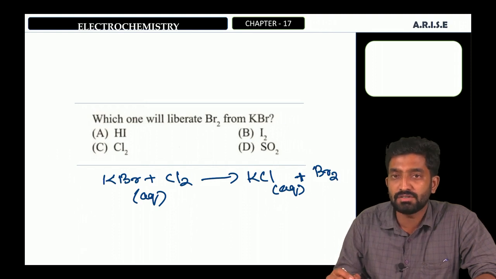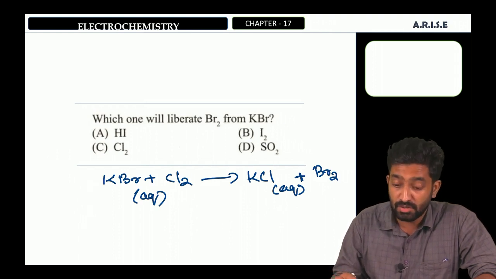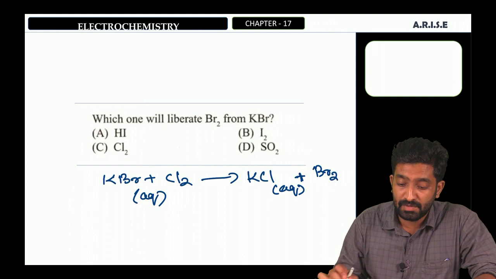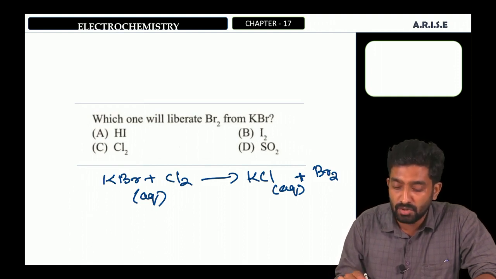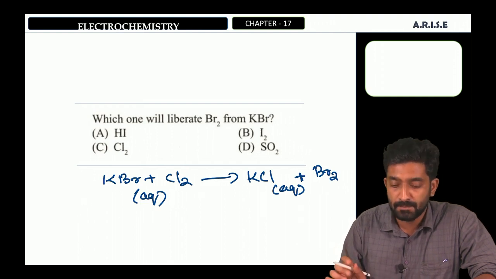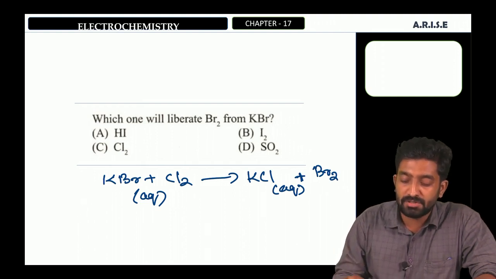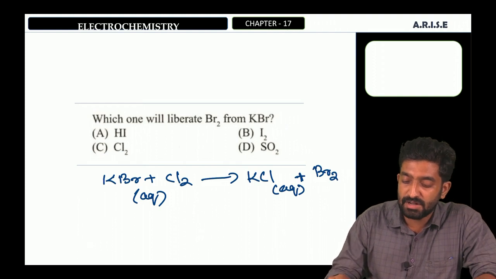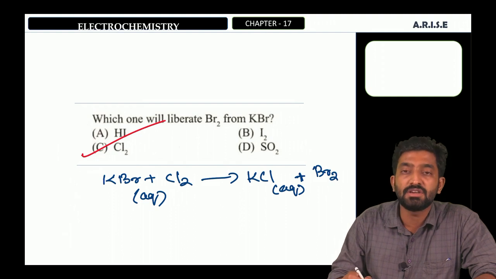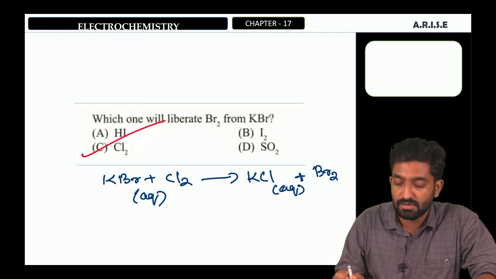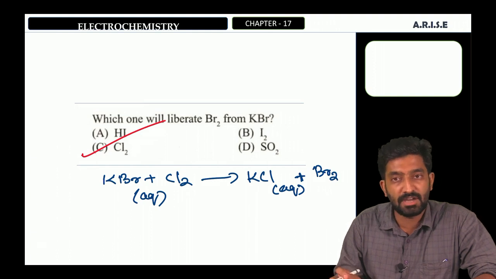Reason: chlorine is more reactive than bromine, and the oxidizing power of chlorine is greater than bromine. Therefore, the chlorine will displace bromine from KBr. Okay, I hope it is clear. Therefore, our correct answer is option C, chlorine. Chlorine will liberate bromine from KBr.